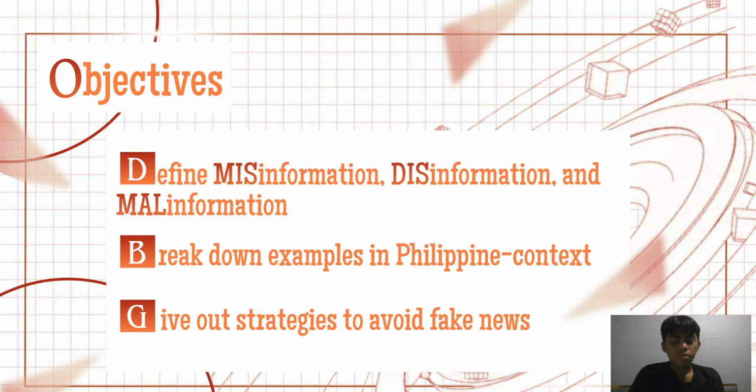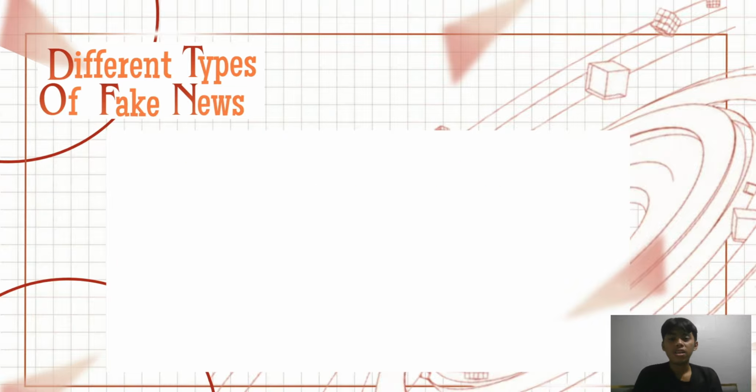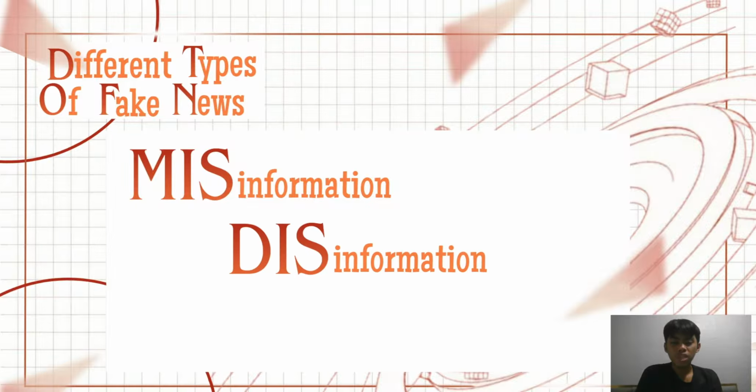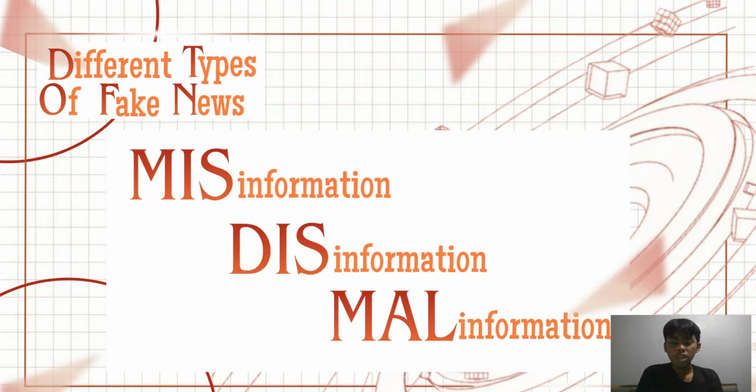But what is the trifecta of fake news? Well, it's just as what I said earlier, which is misinformation, disinformation, and malinformation. And in the next slide, I will present a Venn diagram on their similarities and differences.